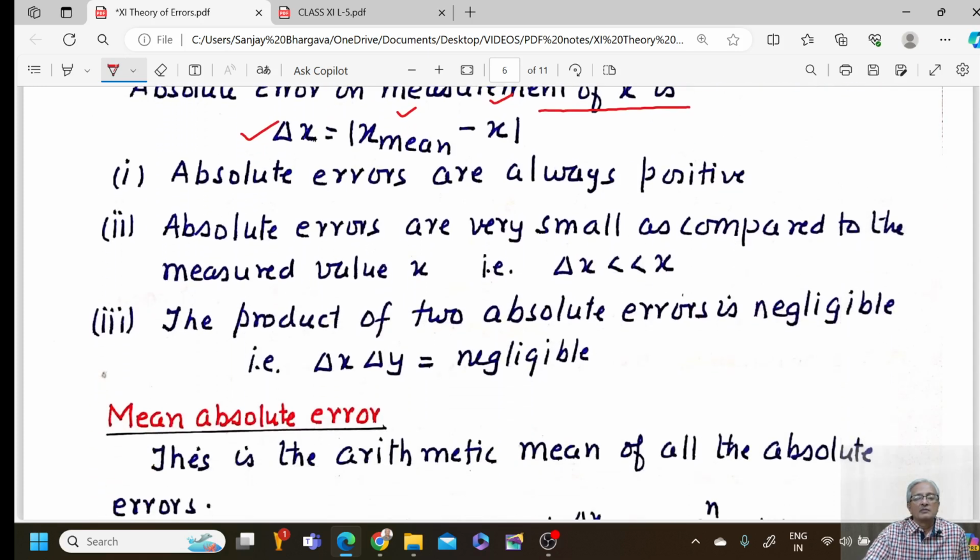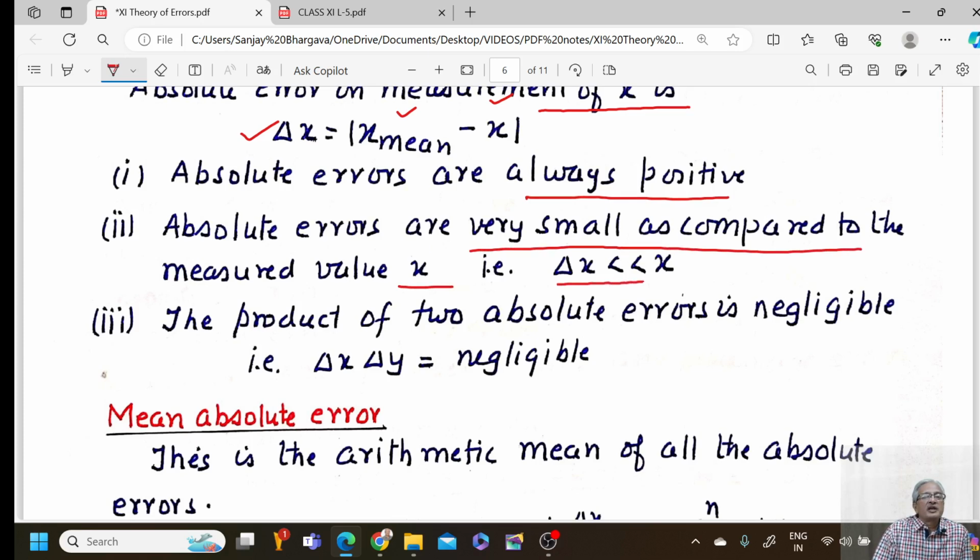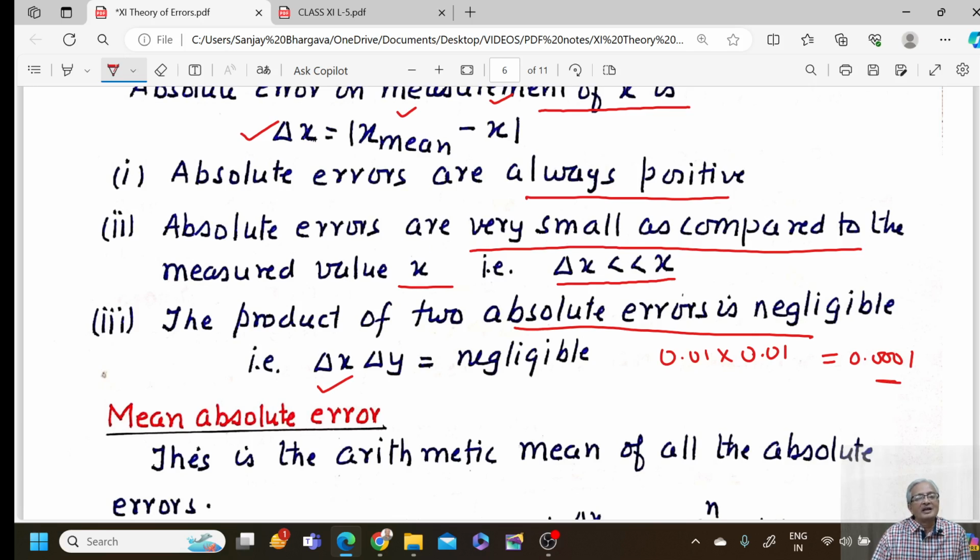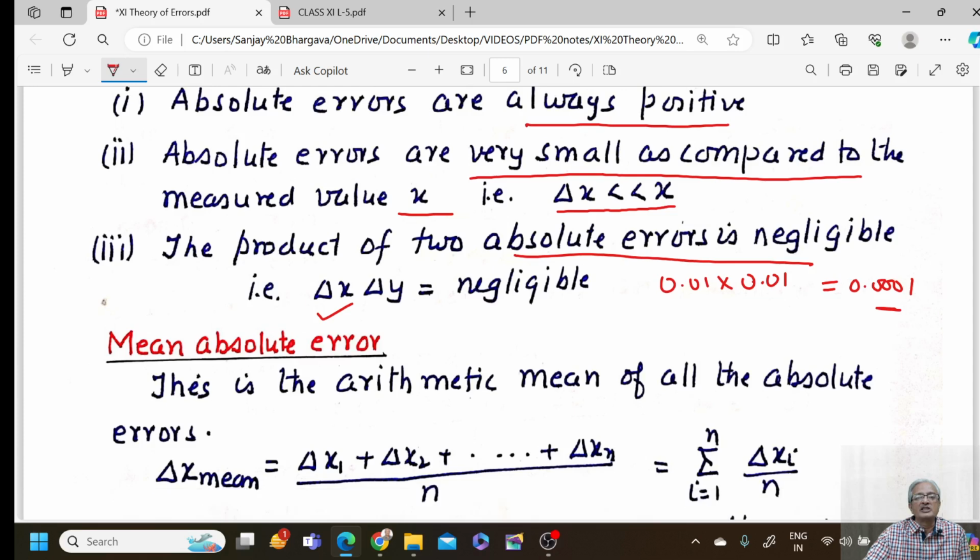Absolute errors are always positive. Absolute errors are very small as compared to the measured value x: delta x is very much smaller than x. The product of two absolute errors is negligible because it is a product of two small quantities, like 0.01 into 0.01 would be equal to 0.0001. So this is very small as compared to the measured value of x, and that is why the product of two absolute errors would always be negligible.